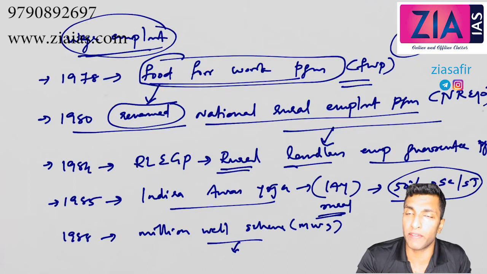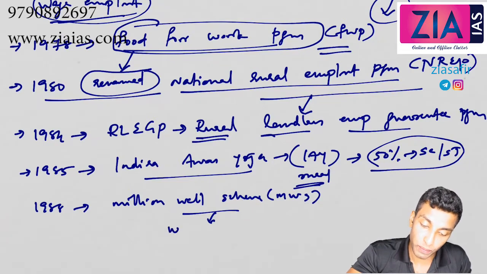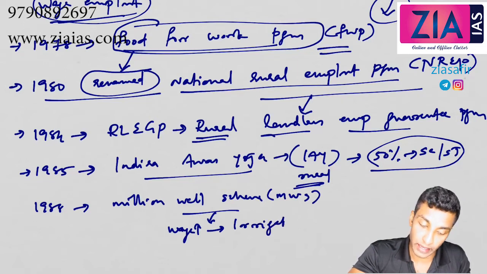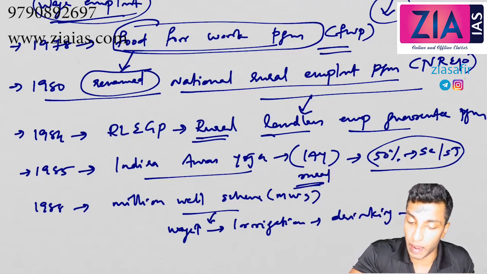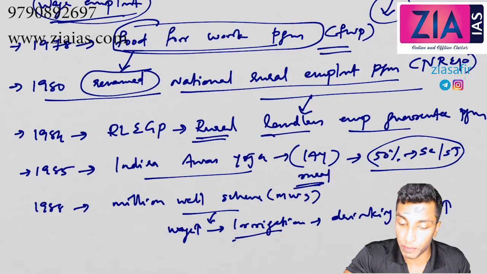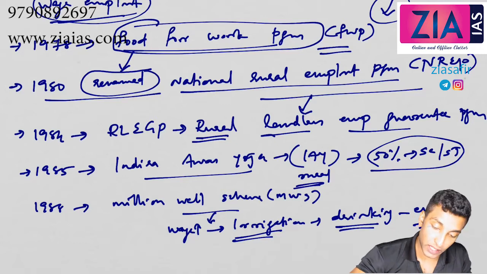When the wells are developed, you are giving jobs to the unskilled laborers, so wage employment will be generated. Secondly, it is helpful for irrigation and drinking water. So irrigation purpose will be met, drinking water will be available, employment generation will be there. These are the objectives of the scheme.